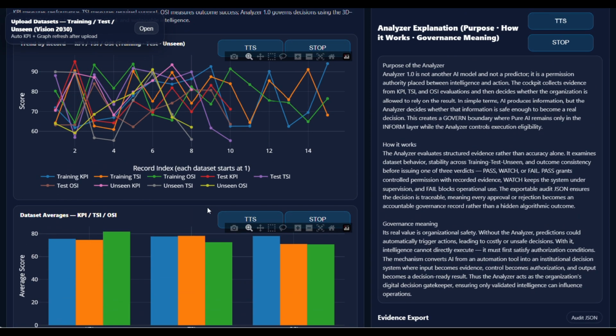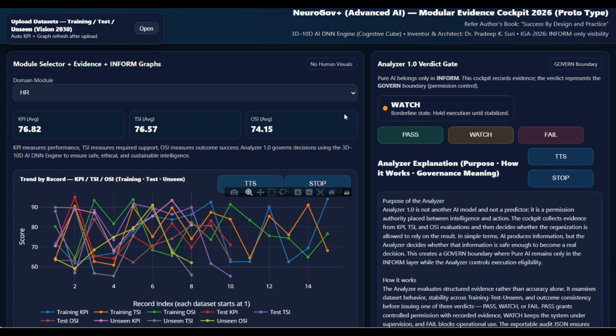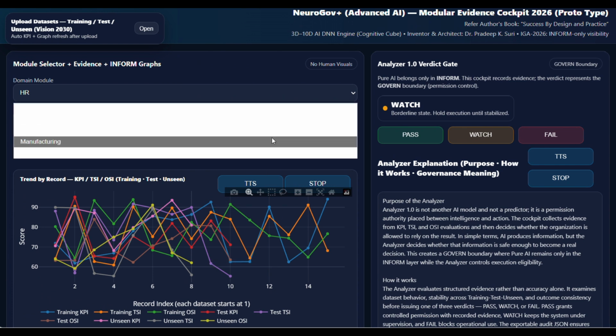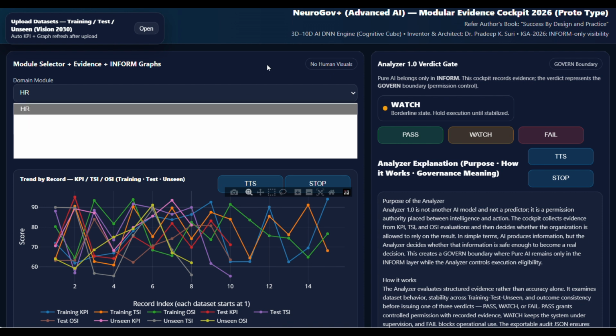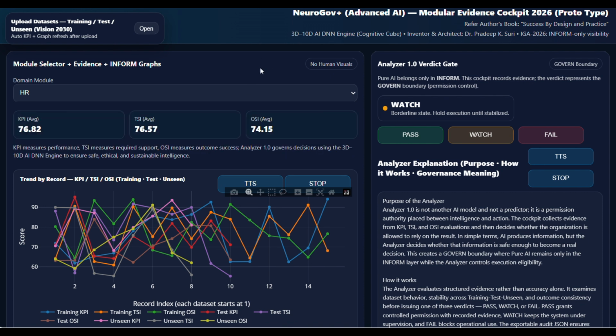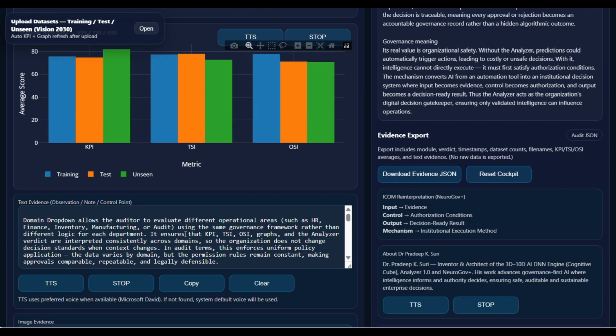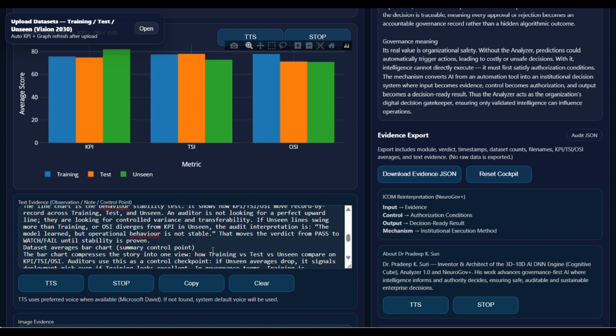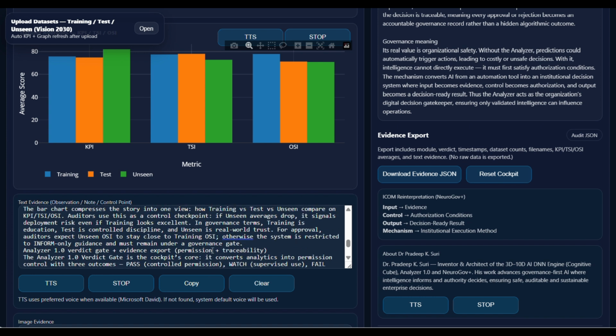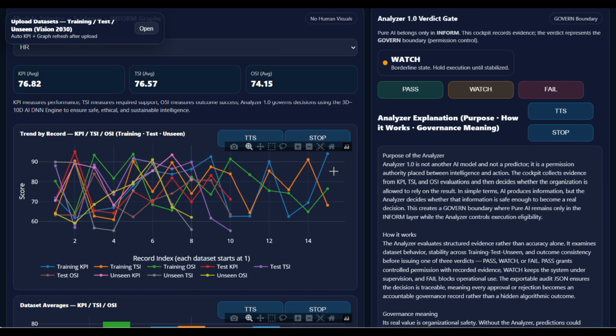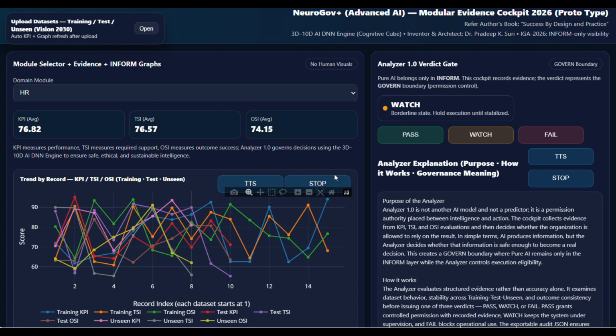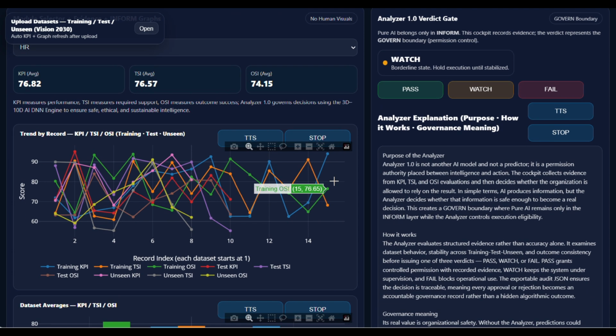Domain drop-down allows the auditor to evaluate different operational areas, such as HR, finance, inventory, manufacturing, or audit, using the same governance framework rather than different logic for each department. It ensures that KPI, TSI, OSI, graphs, and the analyzer verdict are interpreted consistently across domains, so the organization does not change decision standards when context changes. In audit terms, this enforces uniform policy application. The data varies by domain, but the permission rules remain constant, making approvals comparable, repeatable, and legally defensible.